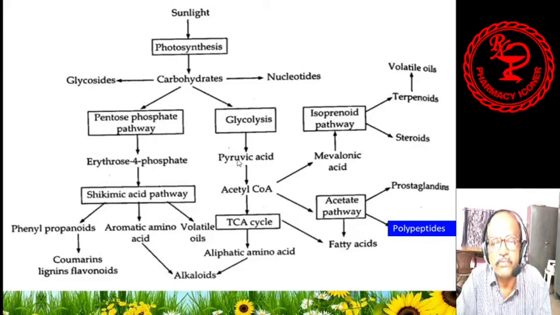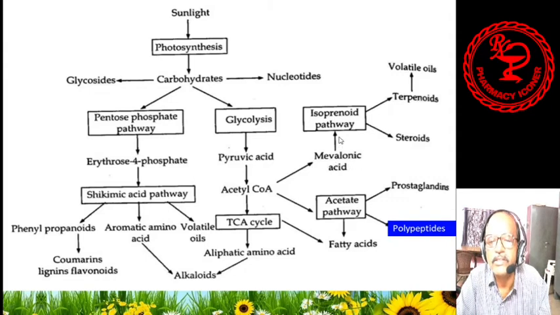From pyruvic acid, with the help of acetyl coenzyme A, there is the TCA cycle. Through the TCA cycle, aliphatic amino acids are formed, whereas by the shikimic acid pathway, aromatic amino acids are formed. On the other hand, with the help of acetyl coenzyme A, mevalonic acid is formed.